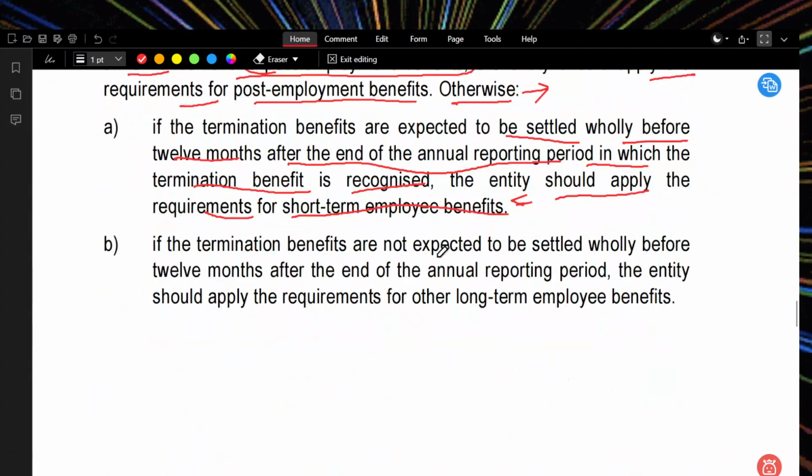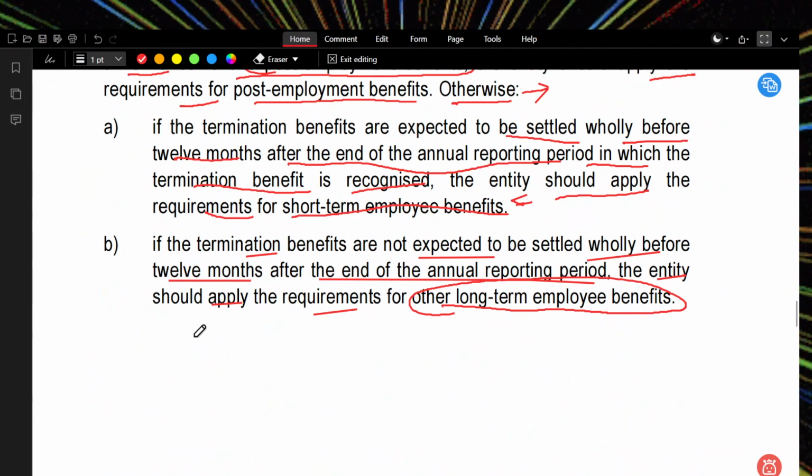If the termination benefits are not expected to be settled wholly before 12 months after the end of the annual reporting period, the entity should apply the requirements of long-term employee benefits. It is not going to be settled right now. It will take 12 months or more, then it will become a long-term employee benefit. So termination benefits can be considered a short-term employee benefit or a long-term employee benefit.